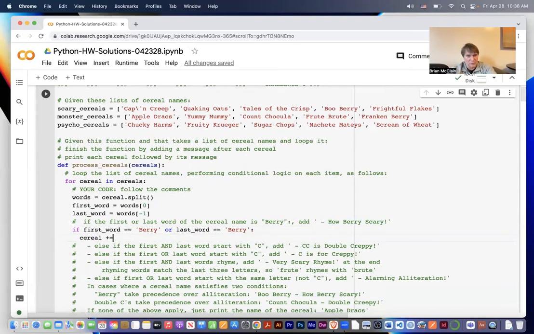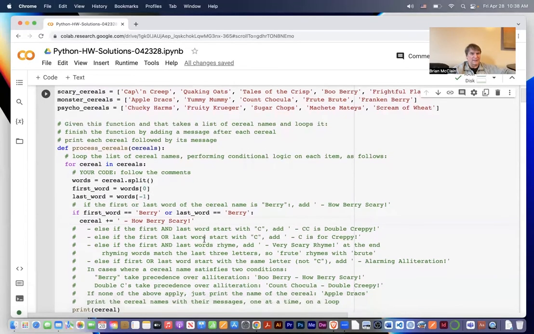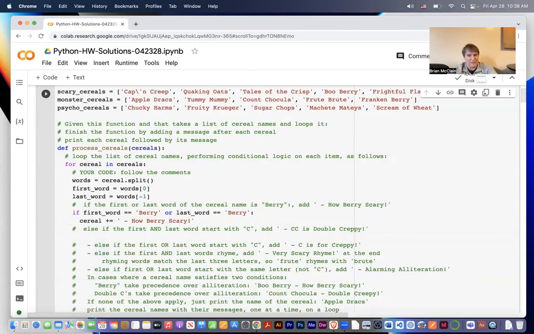So we're going to say cereal plus equals that phrase that we want, how very scary. So that gets tacked onto the cereal name. Now, if it's not true, right? If neither word has Berry, you're going to continue. We're going to move on to an else if, an elif. So elif, the first and last word start with C.